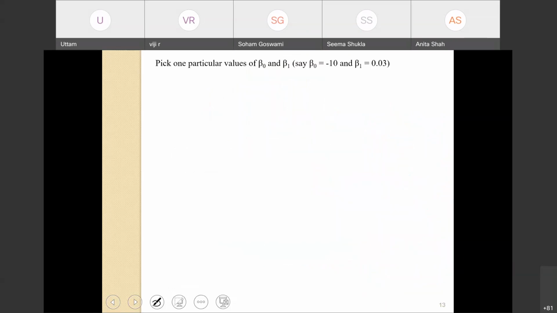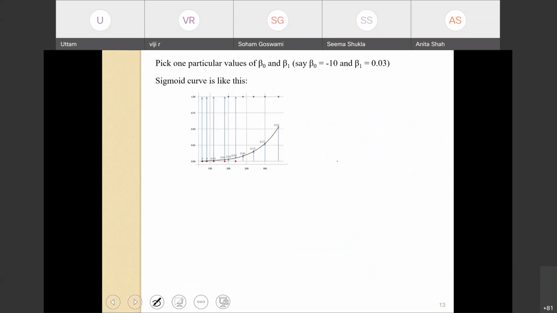Okay. So now the goal is to pick values of beta 0 and beta 1. Let's say we pick one particular value: beta 0 is minus 10, beta 1 is 0.03. So the sigmoid curve will look something like this, and if we represent each probability value, it is shown here with the numbers, 1 minus 0, 1 minus 0, and so on.